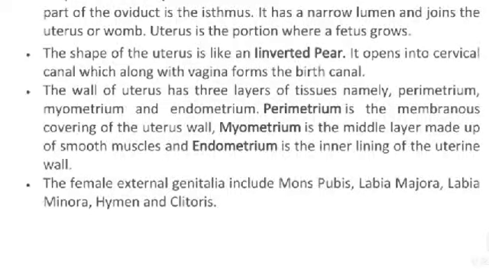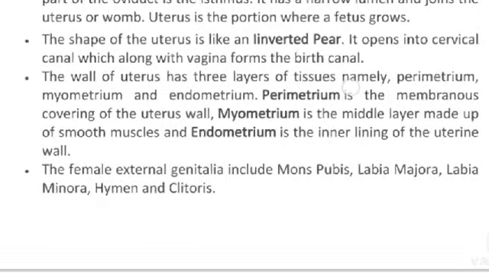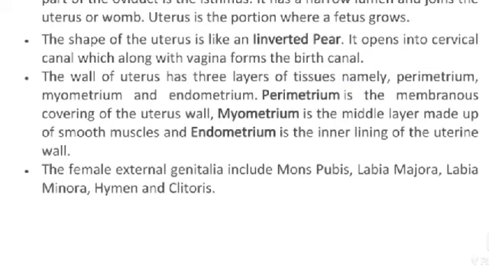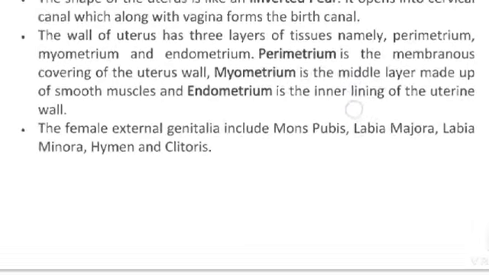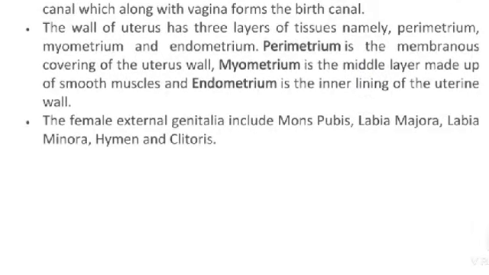The shape of the uterus is like an inverted pear. It opens into the cervical canal, which along with the vagina forms the birth canal. The wall of the uterus has three layers of tissues, namely perimetrium, myometrium, and endometrium.